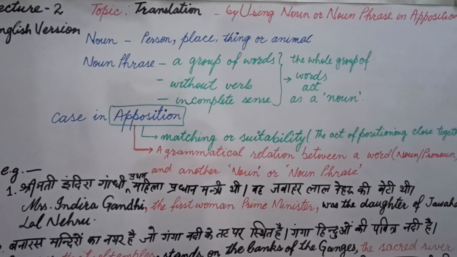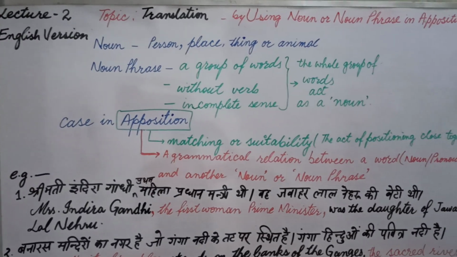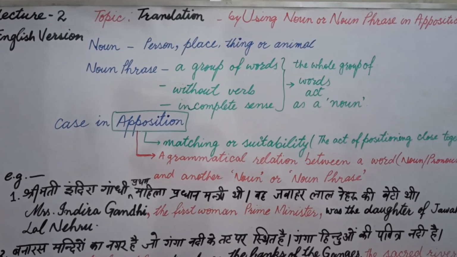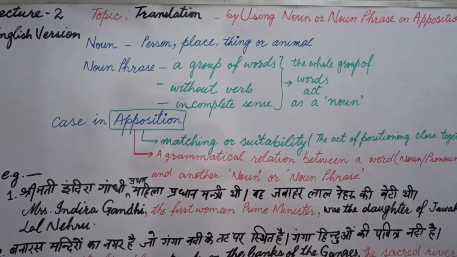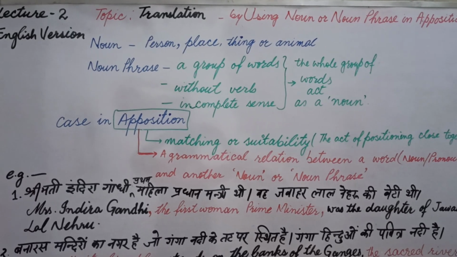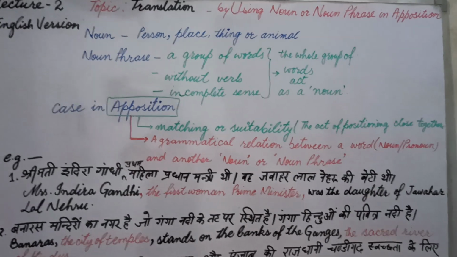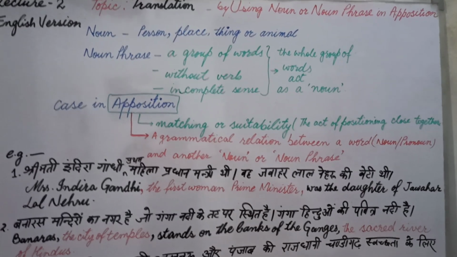Suppose I say Mohit, the son of my principal. Here the son of my principal is in noun phrase in apposition of Mohit or Rohit, whoever. Let's begin to understand this exercise with example.